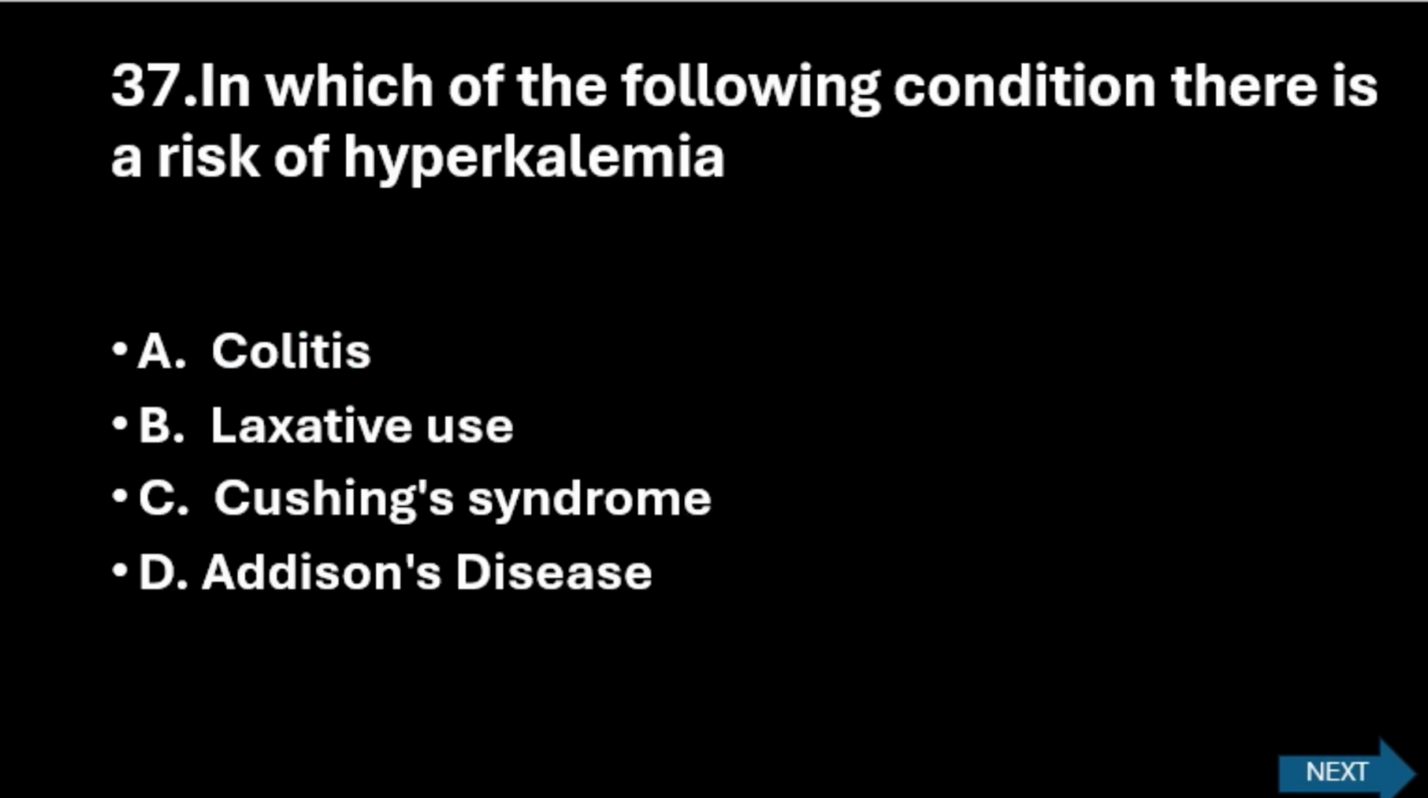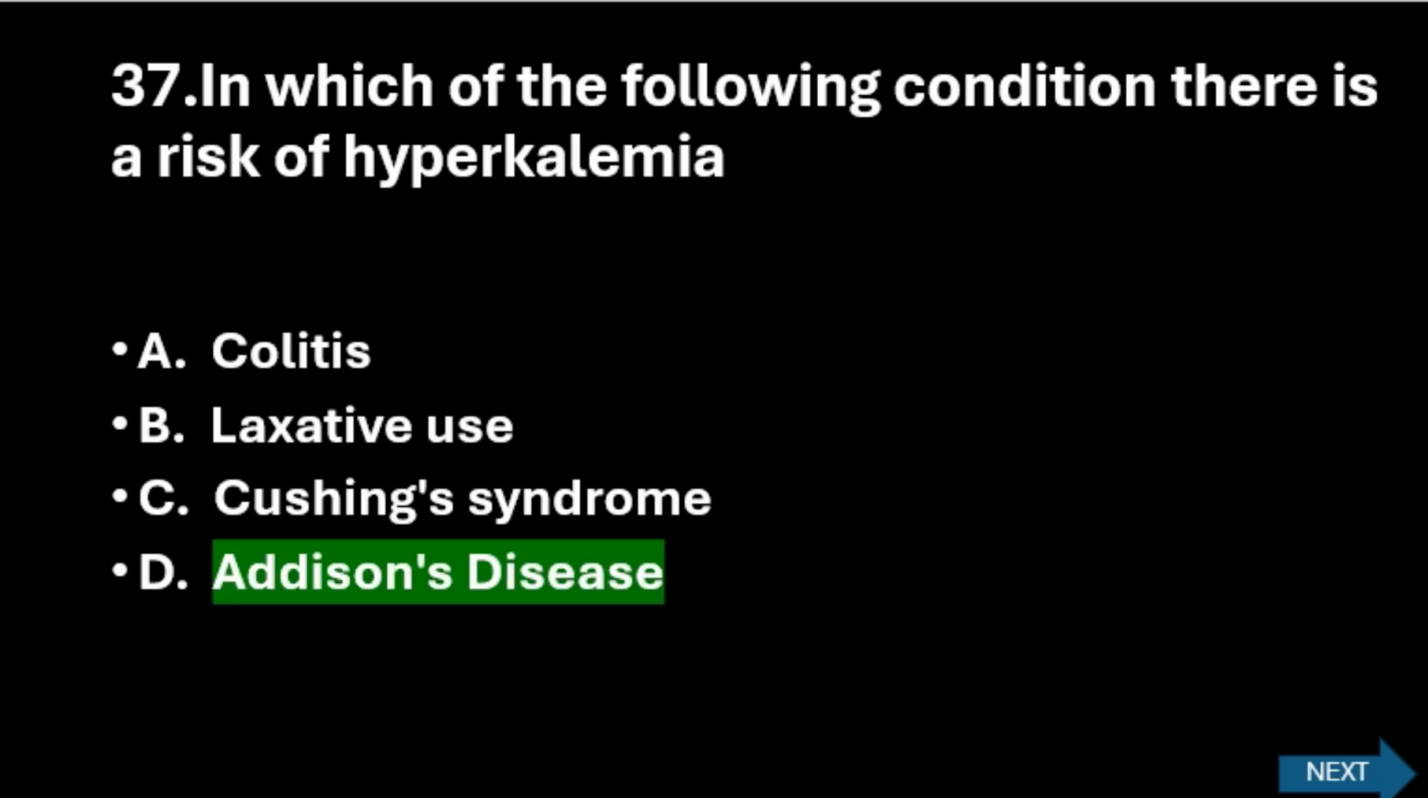Next question. In which of the following conditions is there a risk of hyperkalemia? Option A, colitis. Option B, laxative use. Option C, Cushing syndrome. Option D, Addison's disease. Here it is a tricky question in which we can see the answer Addison's disease. Here Cushing's and Addison's disease are opposite, so you have to focus on only these two options. One of these will be the right one. How will you identify which is the right one?